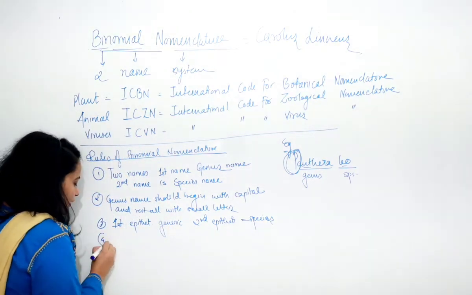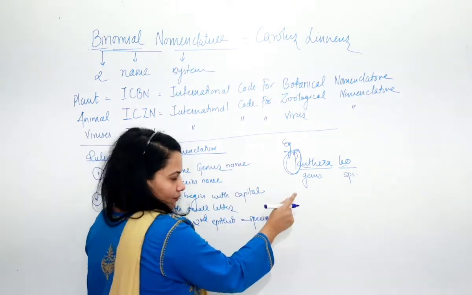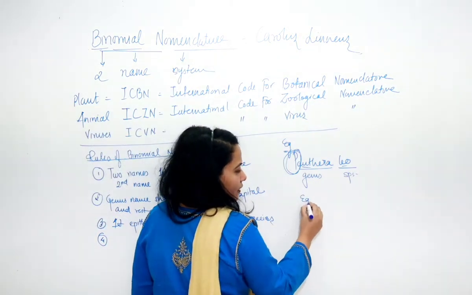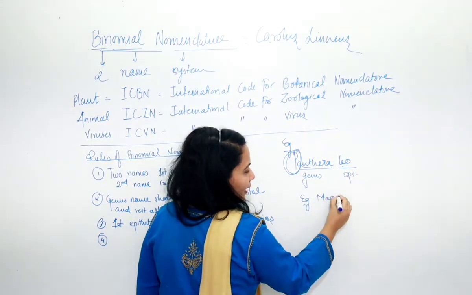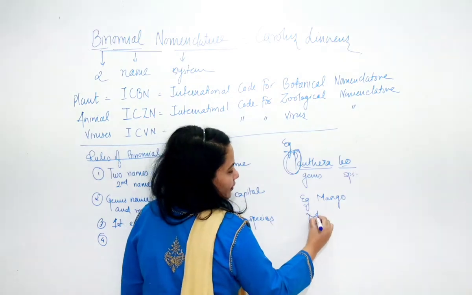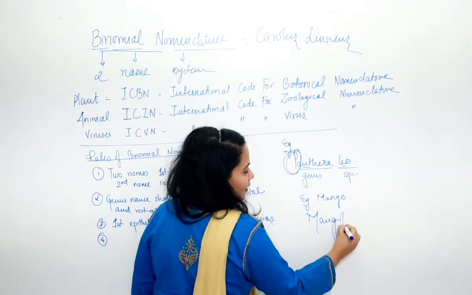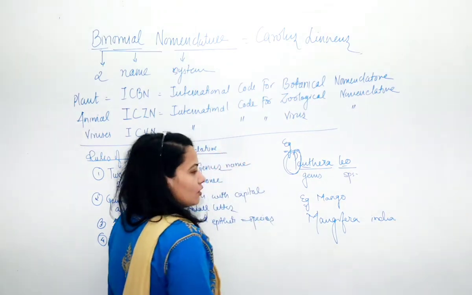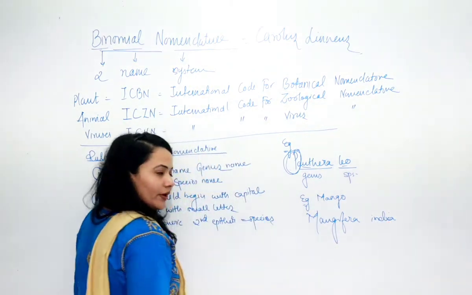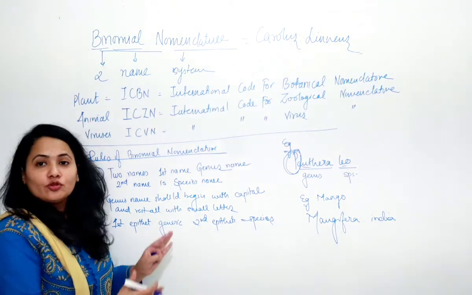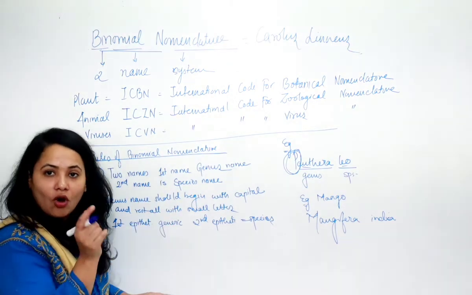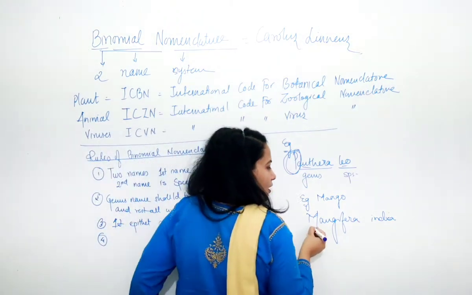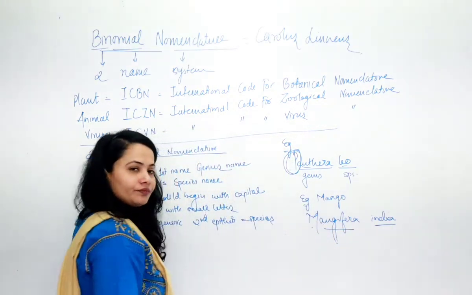The next rule is about how the name is written. Let's say another example. If I am writing the name of a mango tree, it is Mangifera indica. So see how I have to write. If I am writing it, I have to write it in italics or it should be underlined.